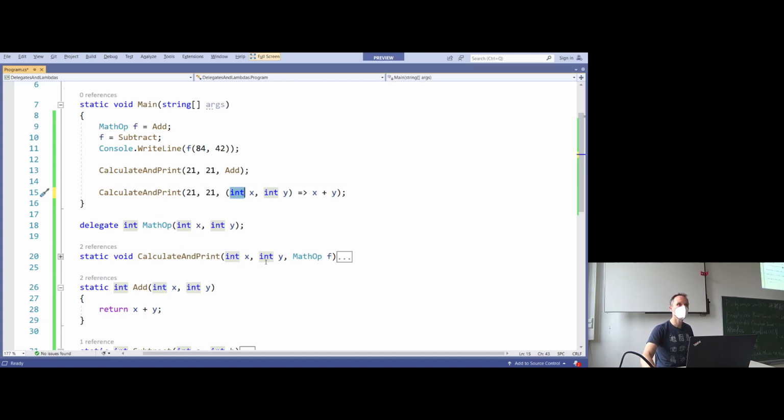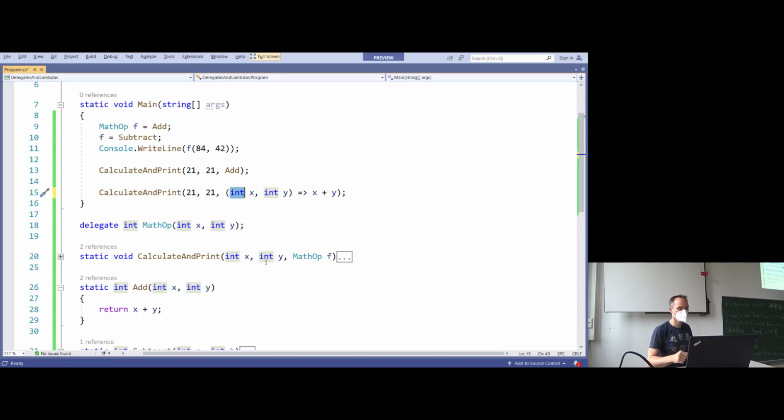Why, as a developer, do we have to specify integer 2 times? We can make a mistake here. Why should we? Why do we have to repeat ourselves? We don't want to repeat ourselves. So the C# compiler over time became way more intelligent and is able to find out the type for you.